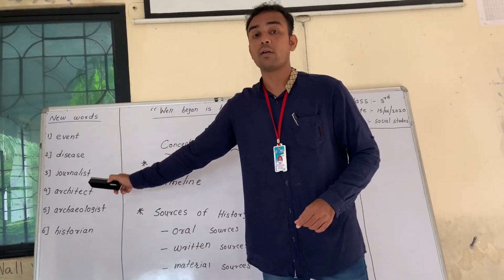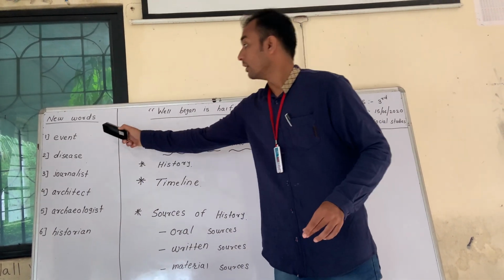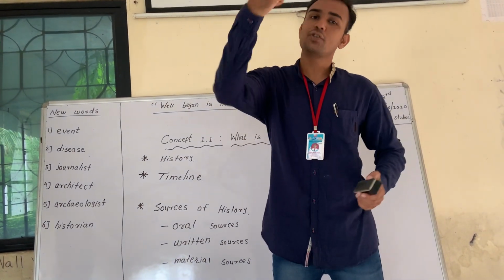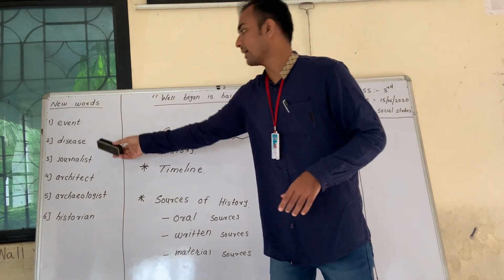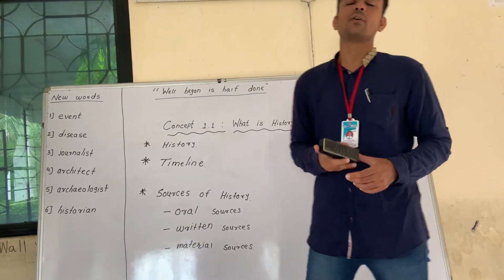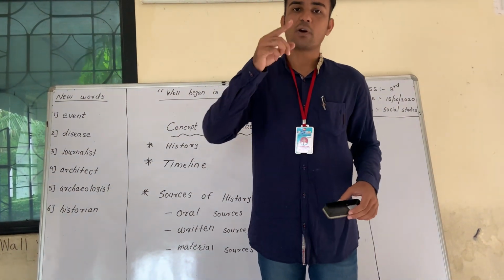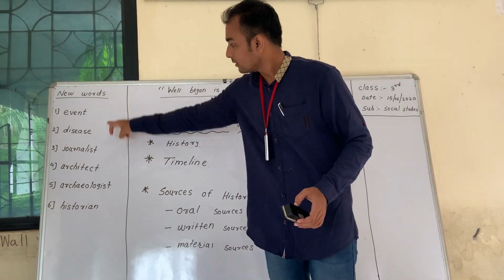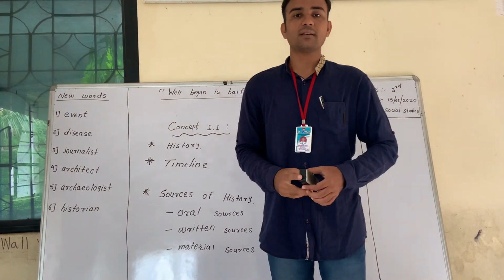Please see the board and learn them. I will explain the meanings tomorrow, and the remaining part of the lesson we will see tomorrow. And your homework is to read the lesson once and learn the new words. Okay, thank you.